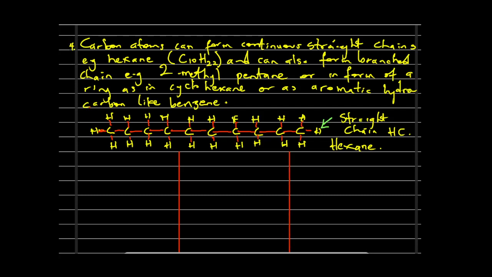So let's see, we have pentane. 1, 2, 3, 4, 5. So each of them will be bonded to themselves covalently. So 1, 2, these carbon atoms are bonded to themselves, and then they have bonds to the hydrogen atoms that they all carry.